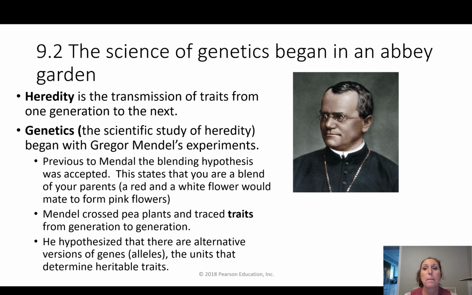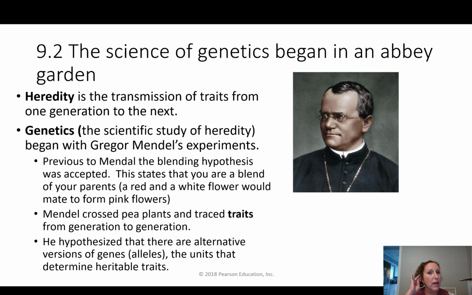We are going to begin our discussion on genetics by talking about this gentleman here, Gregor Mendel. Gregor Mendel was really interested in heredity, which is the transmission of traits from one generation to the next. So he began to run some experiments.